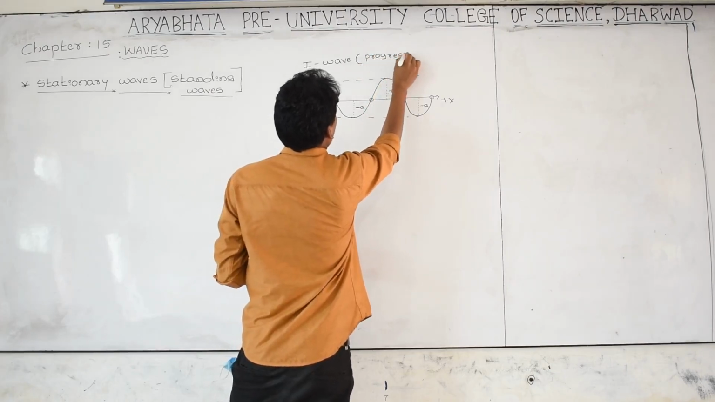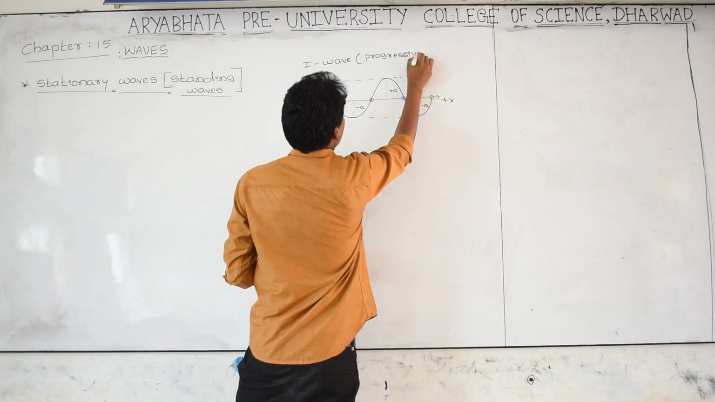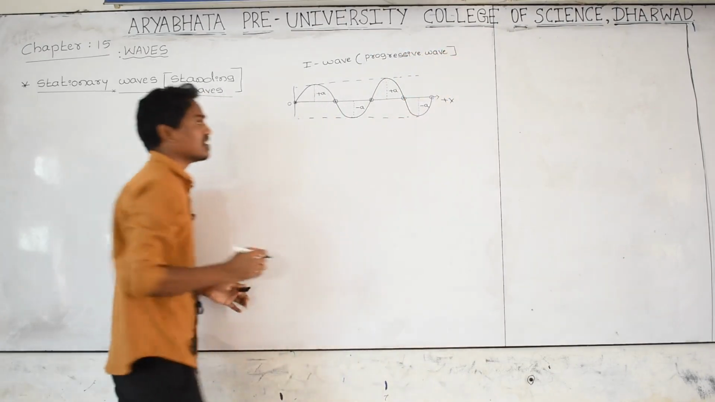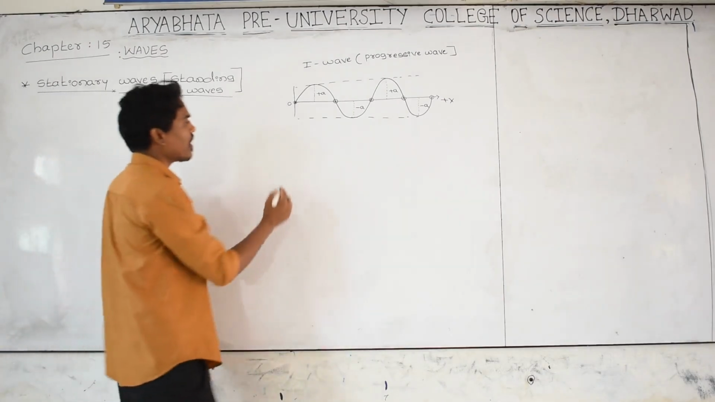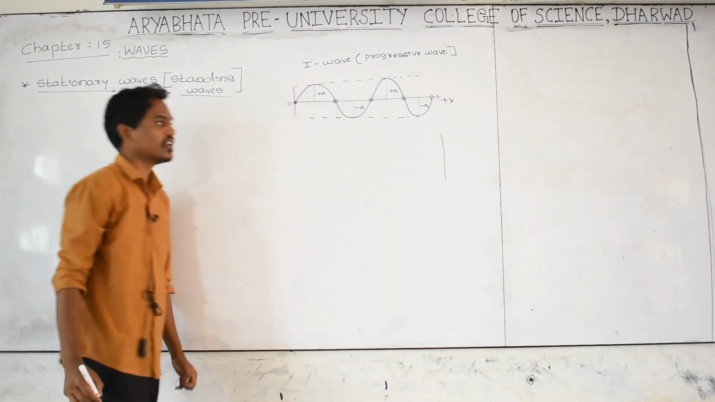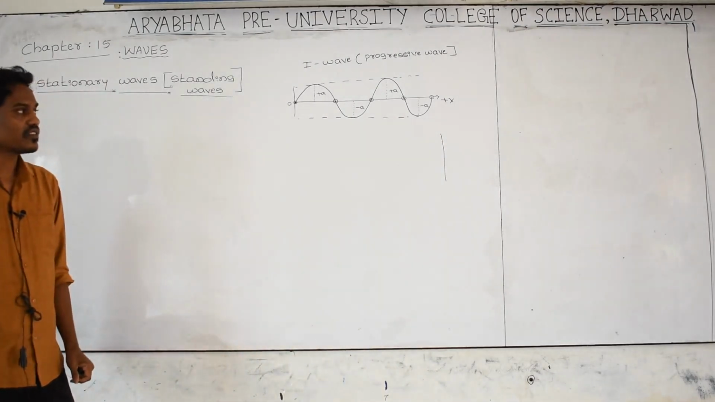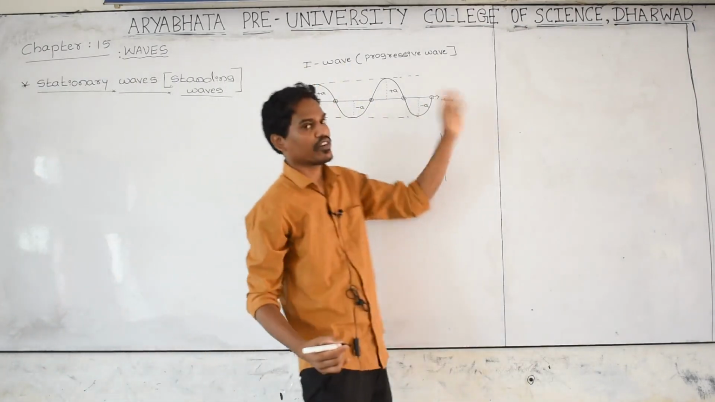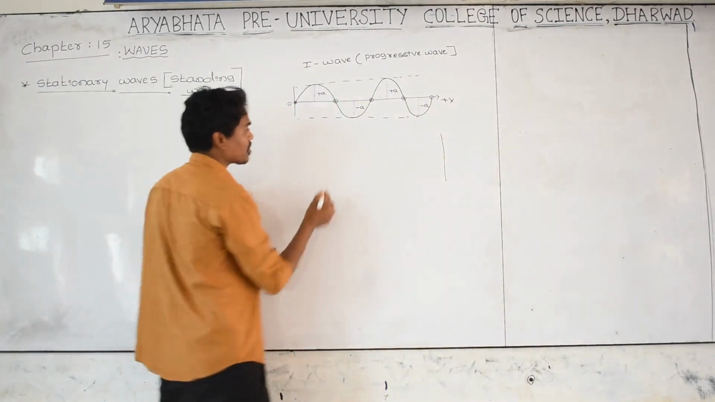Let us consider this the first progressive wave or travelling wave. Progressive wave or travelling wave are both the same. And let us consider one more wave, the second wave I am going to consider, and somewhat I am changing this wave. This is a first progressive wave moving in positive x direction. I am taking another progressive wave.